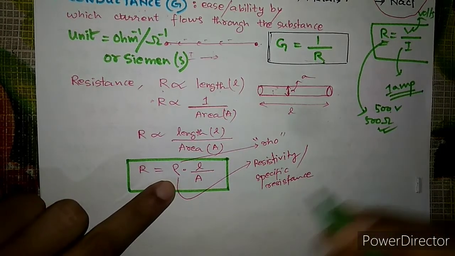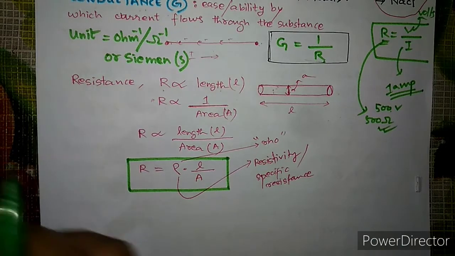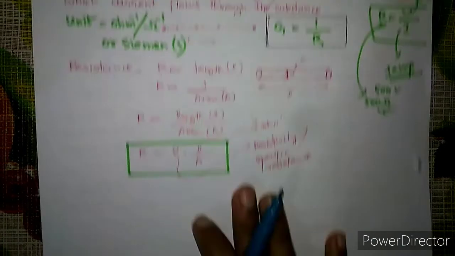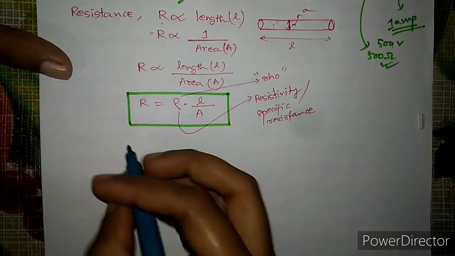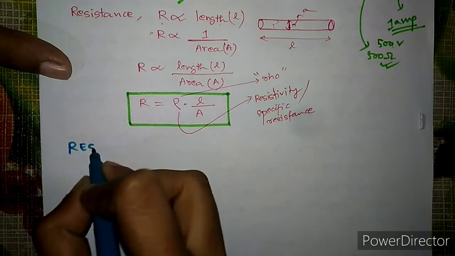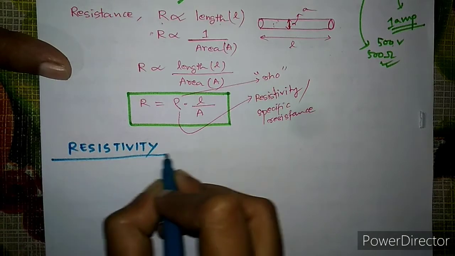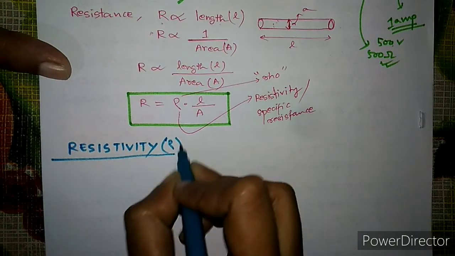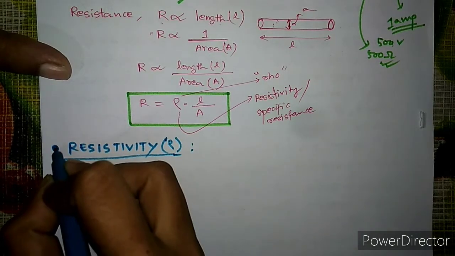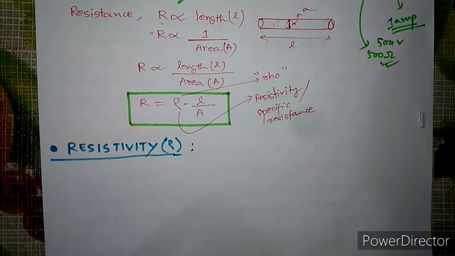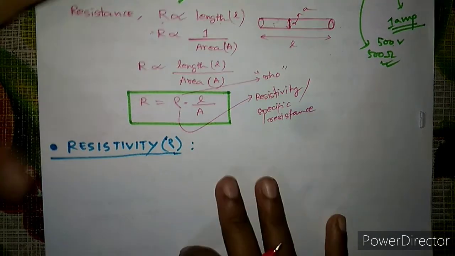So you just find out the expression. Mainly we will use the word resistivity and not specific resistance, okay? The IUPAC recommends the use of resistivity instead of specific resistance.